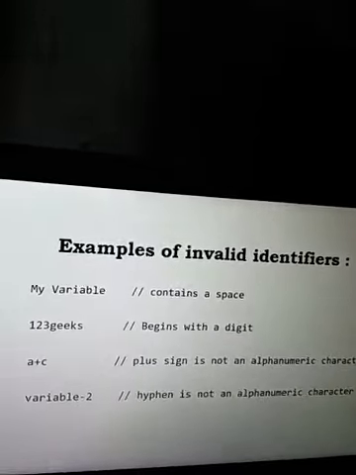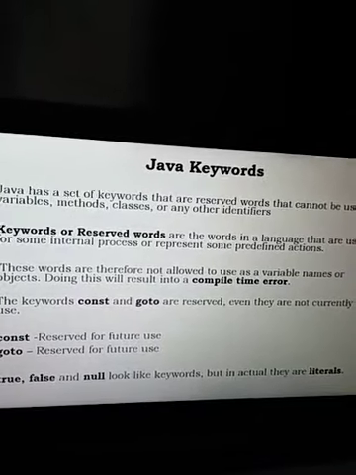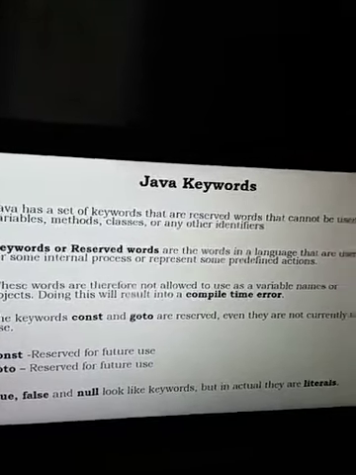And keywords, the next one is keywords. A keyword is a reserved word. It has some predefined meaning. It performs some activity or action. They have defined some words, so such words should not be given as an identifier. Here const and goto are keywords reserved for future use. And the next ones are true, false, and null. These look like keywords, but they are actually literals, and they can be assigned to variables.